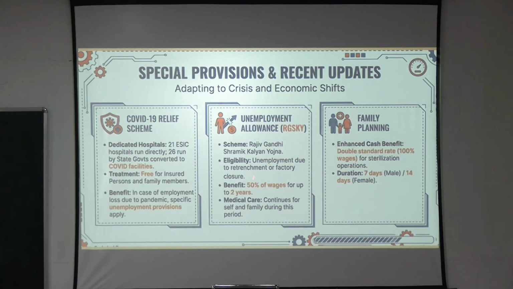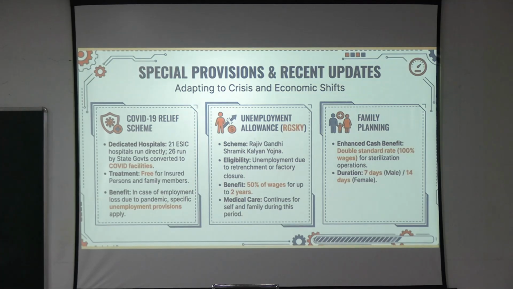Then there is the unemployment allowance, Rajiv Gandhi Shramik Kalyan Yojana, where the eligibility is unemployment due to retrenchment or factory closure. If the factory closes, you lose your job. So what about them then? So the benefit is 50% of wages to be given for up to 2 years and medical care continues for self and family during this period.